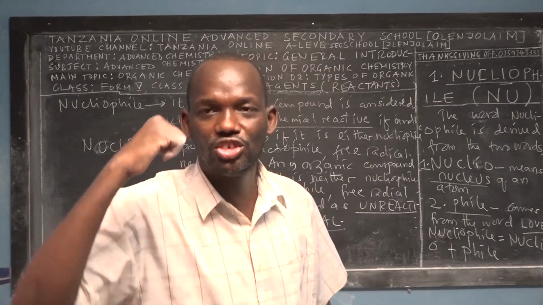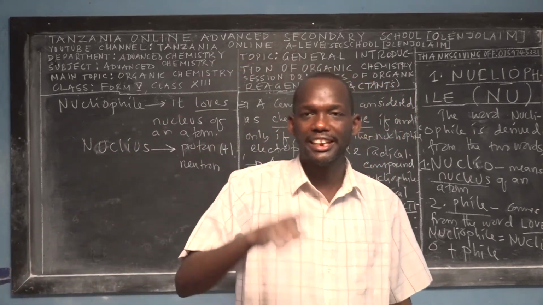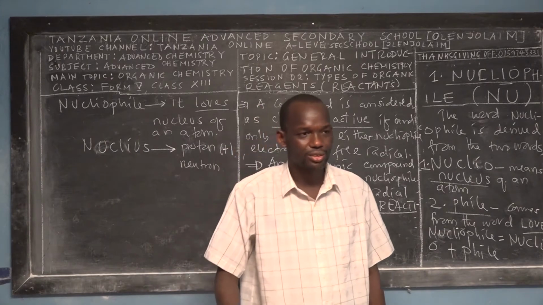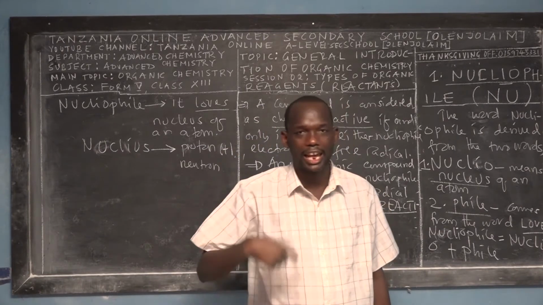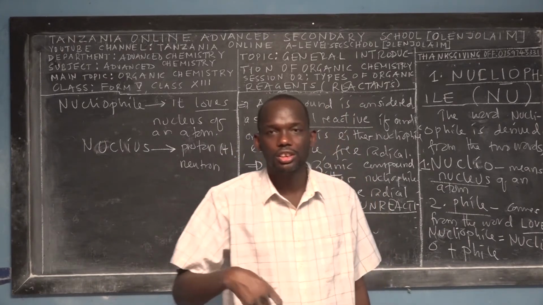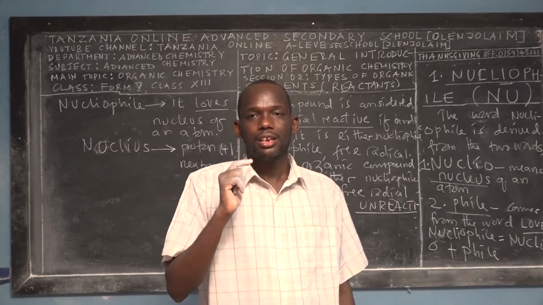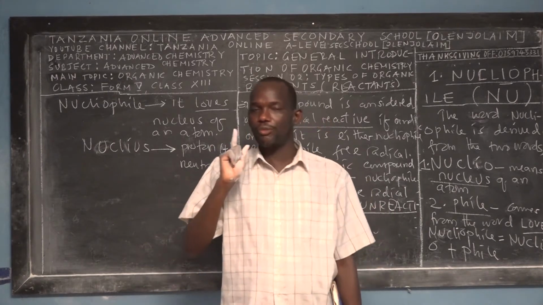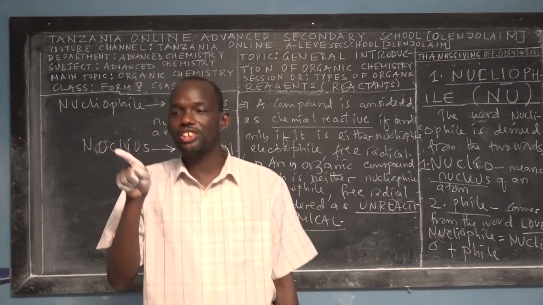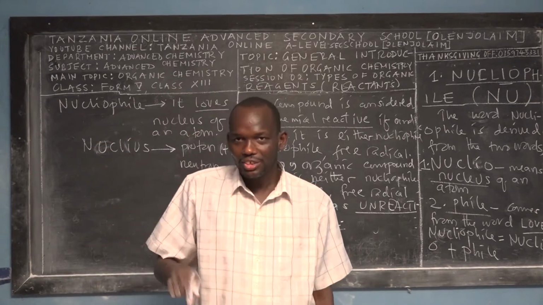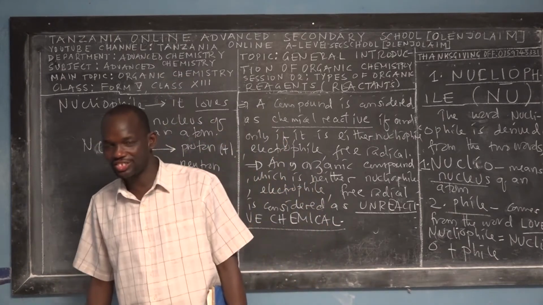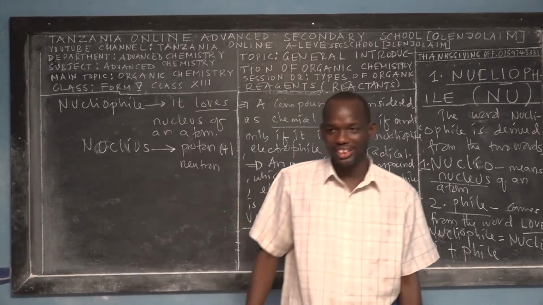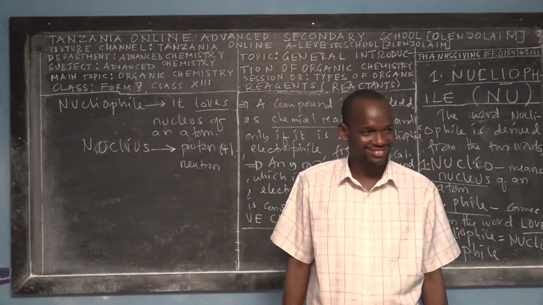And the positive charge always loves what? The negative charge. That's the meaning of unlike charges attracting each other. And the fundamental of electrostatics states that like charges repel each other. So if I have a positive charge and there's another positive charge here, there is no love.